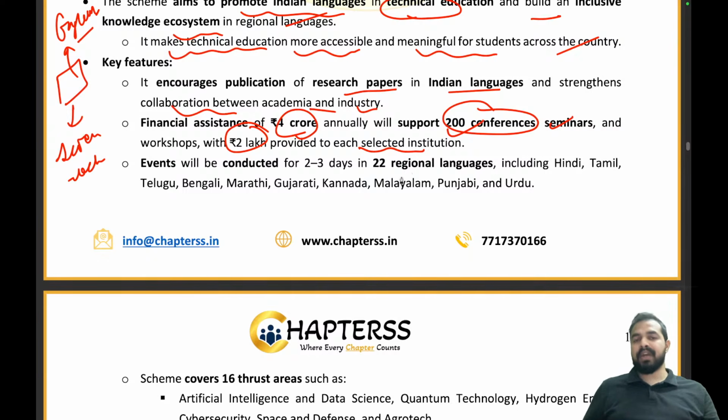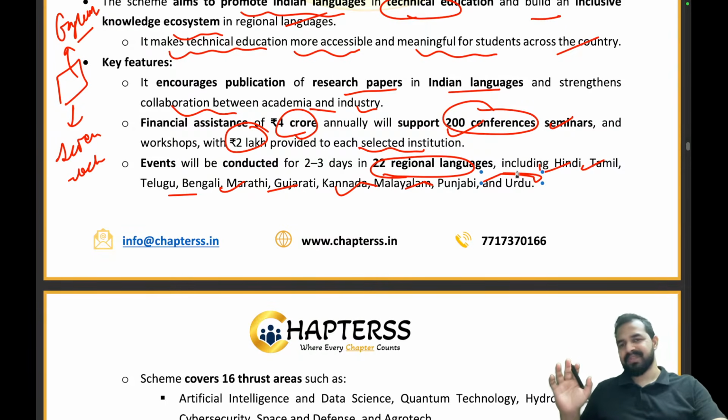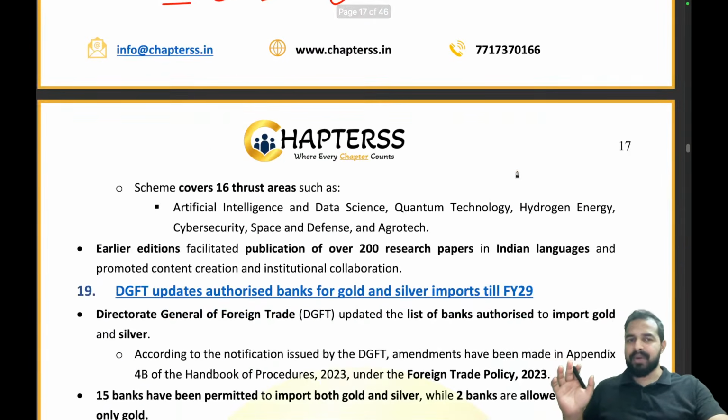And events will be conducted in 22 regional languages, which will include Hindi, Tamil, Telugu, Bengali, Marathi, Gujarati, Kannada, Malayalam, Punjabi, Urdu. So if you are from any one of them and you are accessing technical knowledge in the country, you will now be able to carry forward in these languages also. So that is the flexibility that the government is giving.